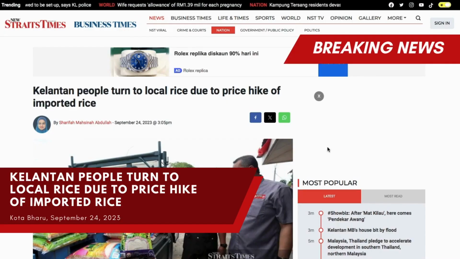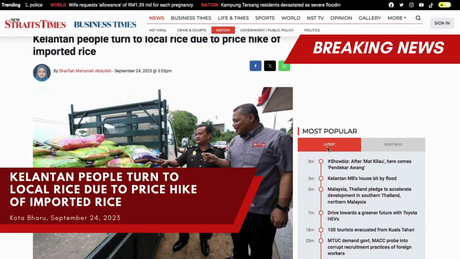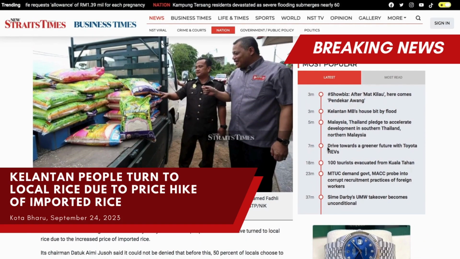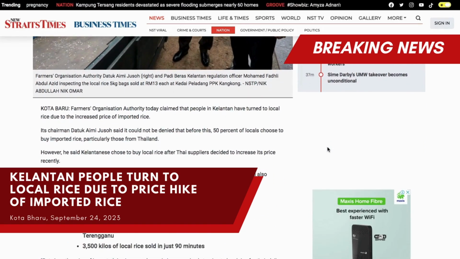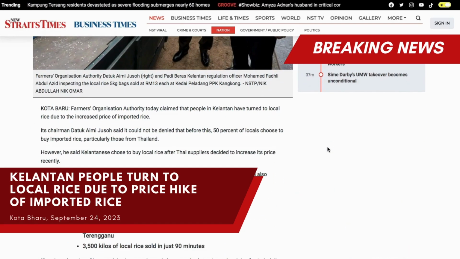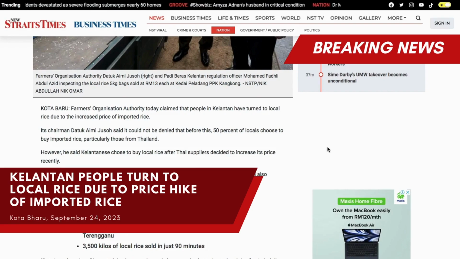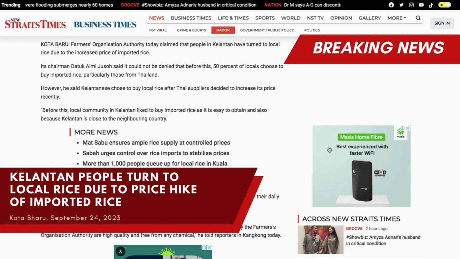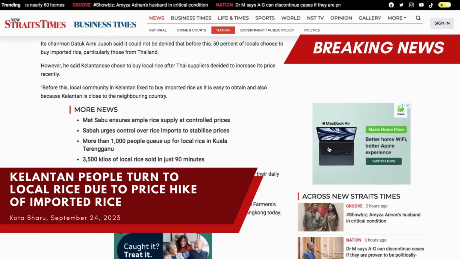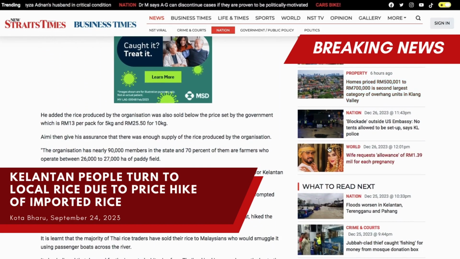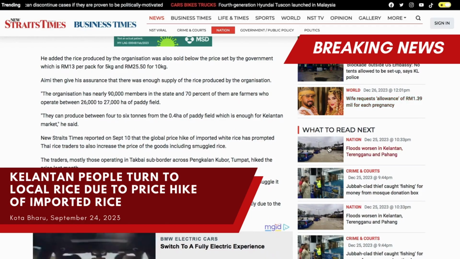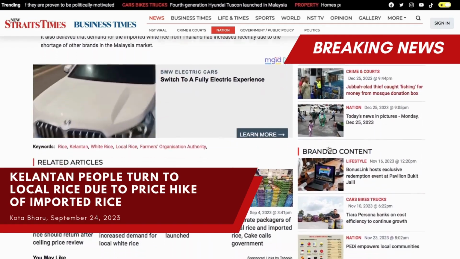A news that appeared in the New Straits Times on September 24, 2023 stated that Kelantan people turned to local rice due to the price hike of imported rice. It is reported that the price of imported rice, particularly from Thailand, has increased, which caused the shift of demand for Kelantan's rice market from imported rice to local rice. This change is also influenced by the perceived high quality of the local rice, which is free from chemicals.